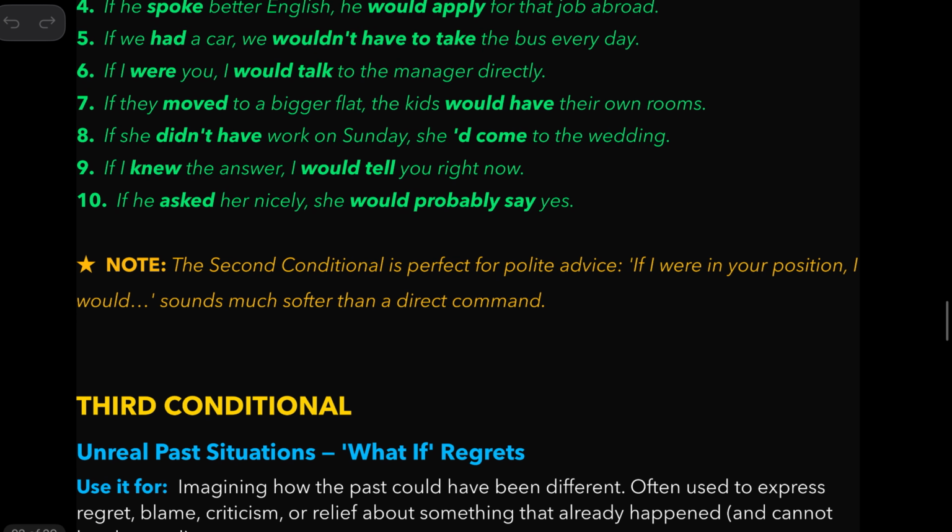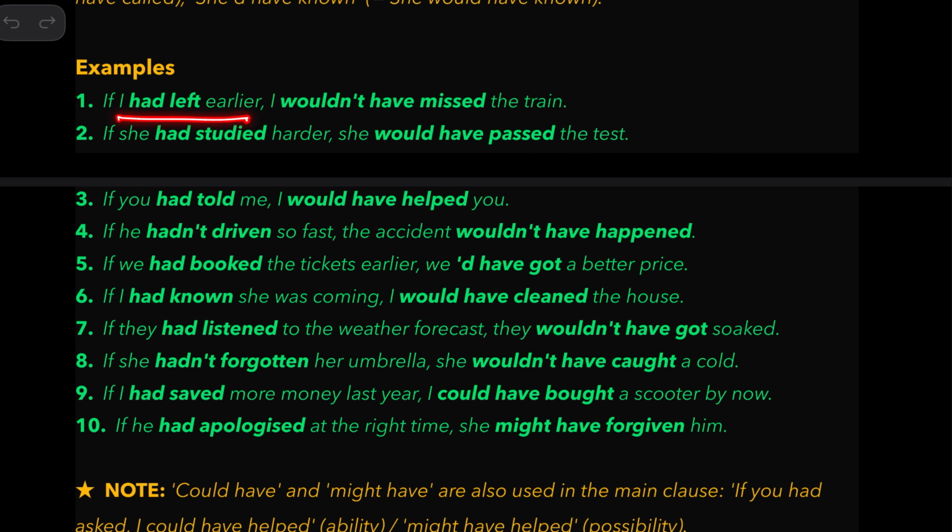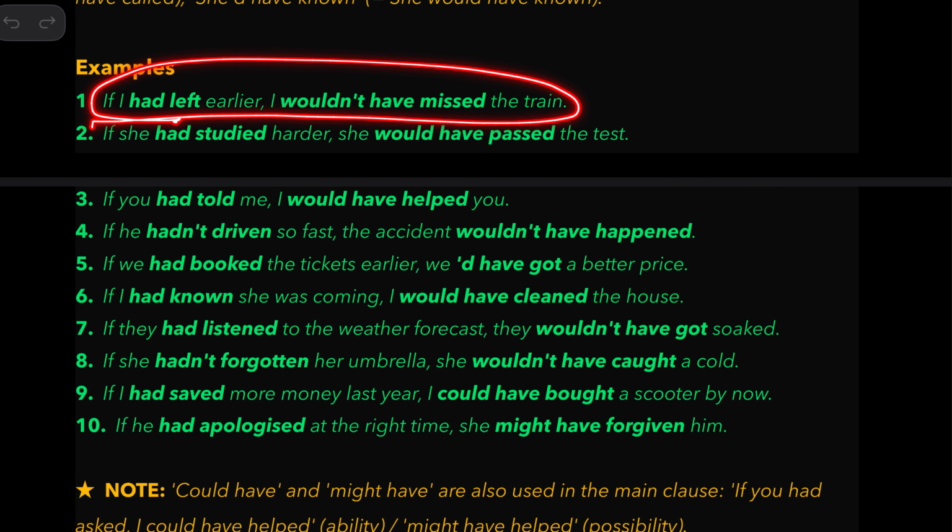Now let's talk about third conditional. When you talk about unreal past situations, we use this. Let us take a look at some examples first. If I had left earlier, I wouldn't have missed the train. If she had studied harder, we would have passed the test. If I had left earlier means I didn't leave early. I wouldn't have missed the train means I missed the train. I'm just imagining a different situation in the past.